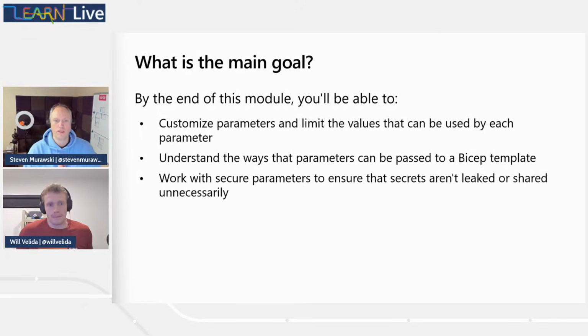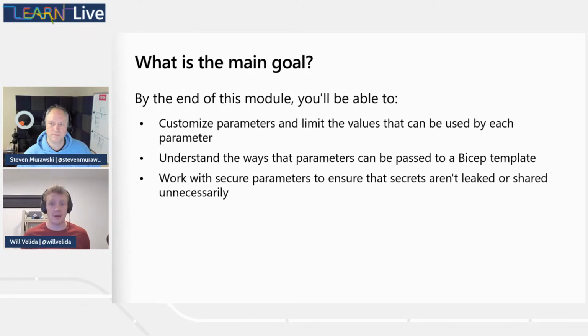Awesome. So with those goals in mind, we're going to build a reusable template with parameters. We'll define an app service and an app service plan. We'll also define a SQL Server and database, create a parameter file for our environment, and then we'll secure some of those parameters in Key Vault. And so ultimately, by the end of this module, we want to be able to have parameters that we can customize and also limit the values that we provide to those parameters, because there are some limitations around what we give to our resources.